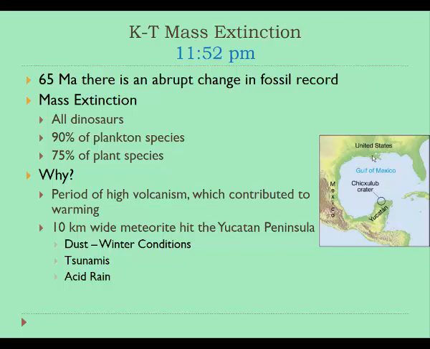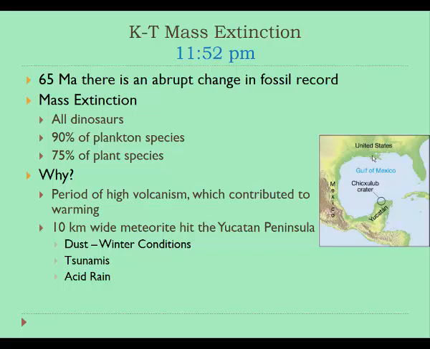And this time is famous to geologists, paleontologists, and biologists because there's a really rapid change in the fossil record that occurs at this time. So many organisms that existed before 65 million years ago very abruptly disappear from evidence in fossils in different kinds of sedimentary layers around the planet.